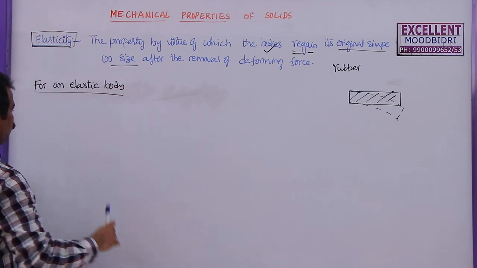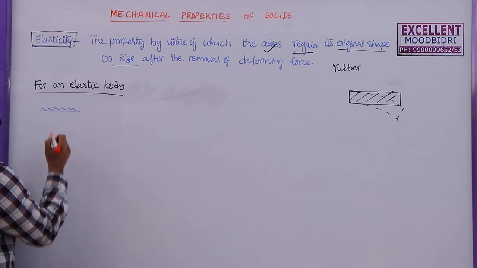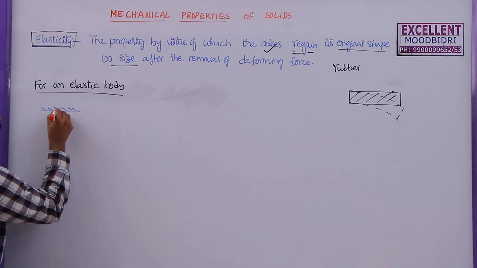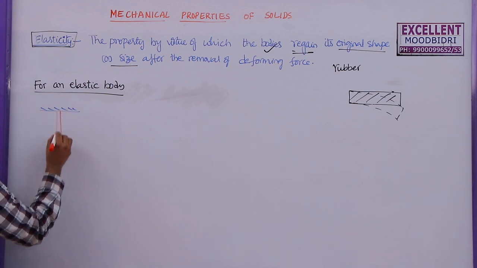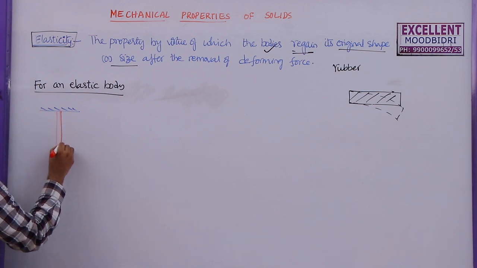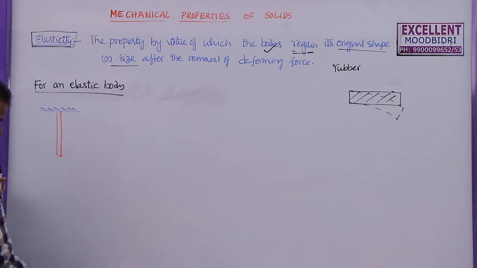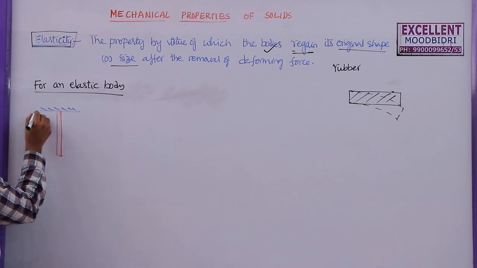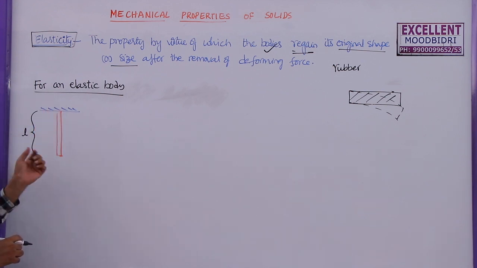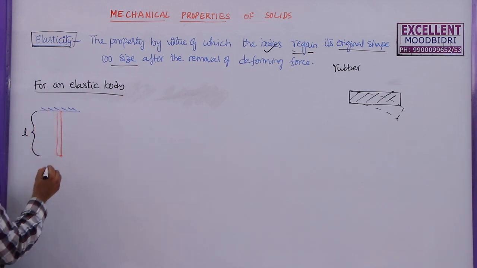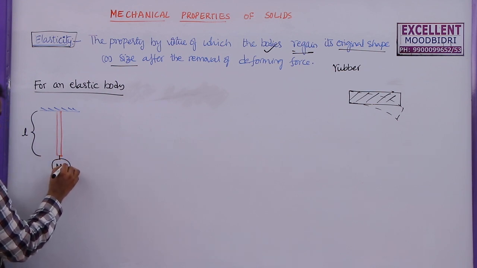Let me take one wire which is suspended from a fixed support. This is the support and a wire is fixed here. Here it is having a fixed length. The initial length of this wire is L. So when it is suspended, the original length of this wire is L. Now, if you suspend some load here, let us say mg load.